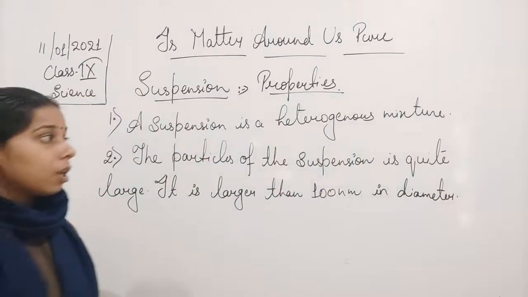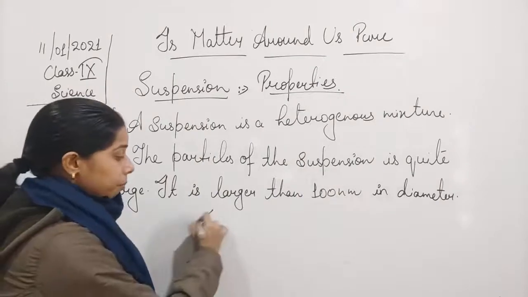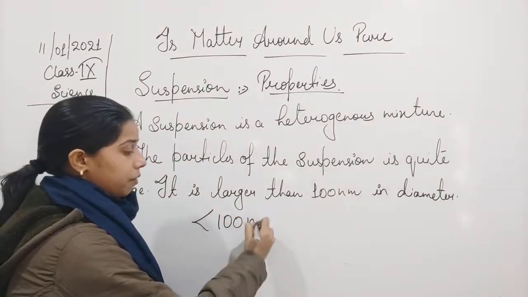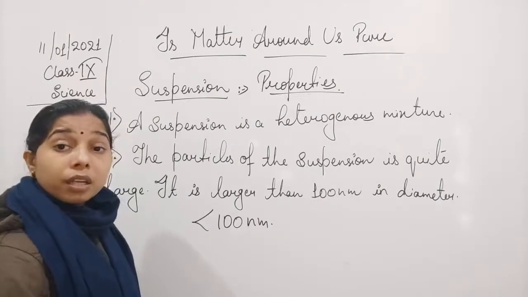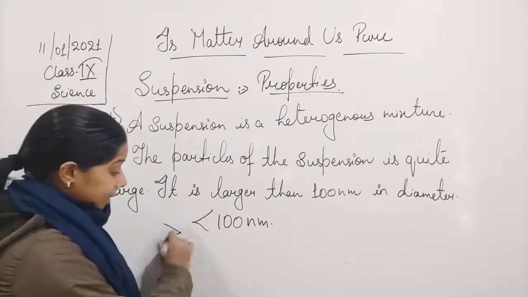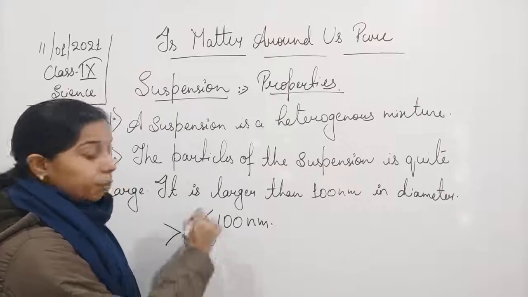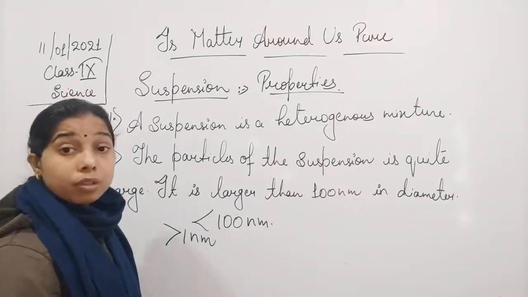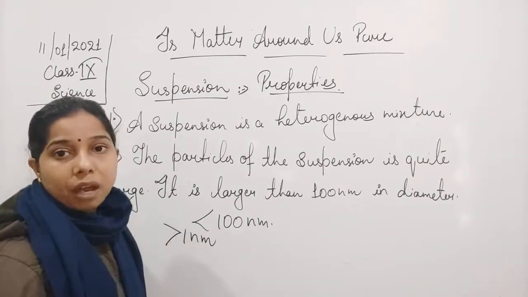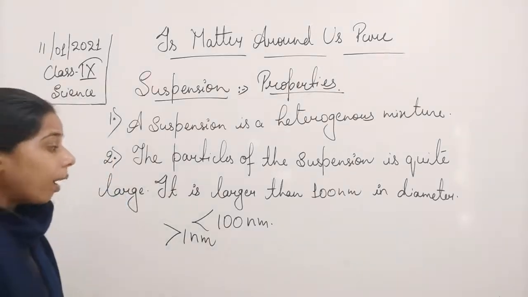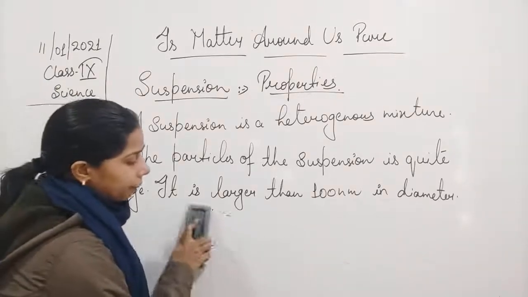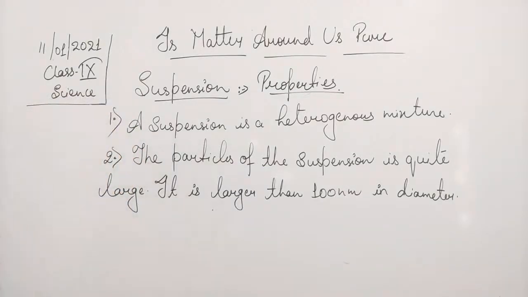Nanometer in diameter. So we can say that it is more than 100 nanometers in diameter. What happened in case of the true solution? It was even less than 1 nanometer in diameter, and here it is even more than 100 nanometers in diameter. So you can imagine that the particles are quite large, so large that they can be seen with the help of our naked eyes. Okay.